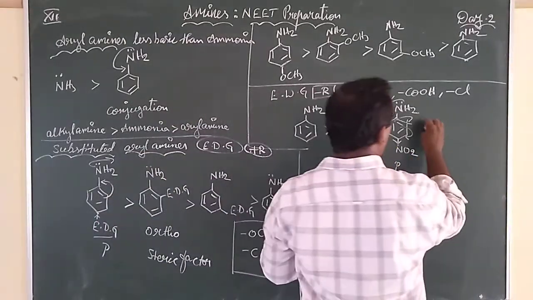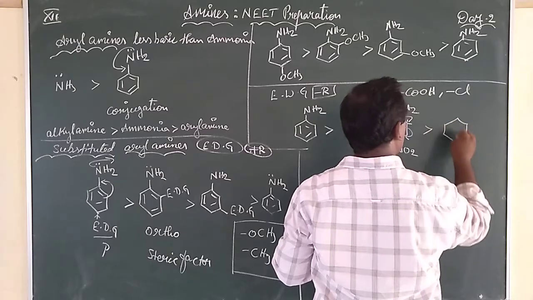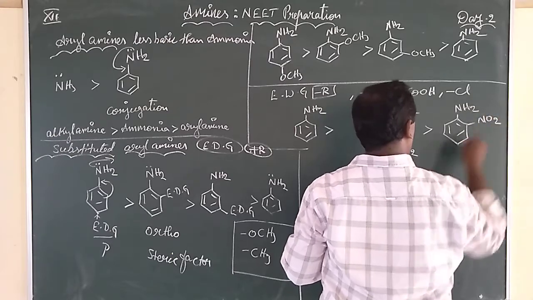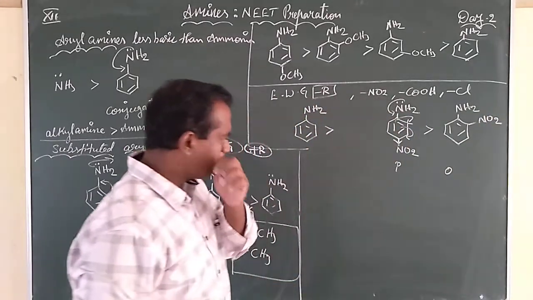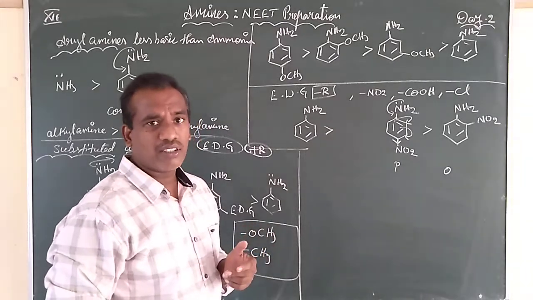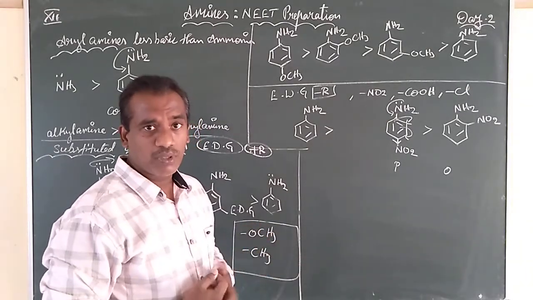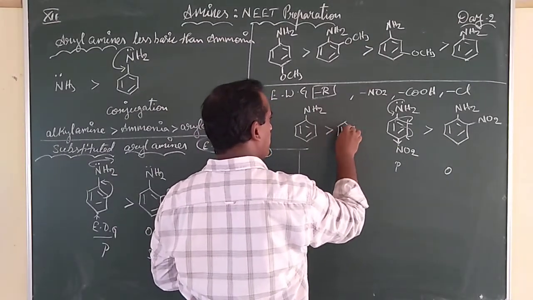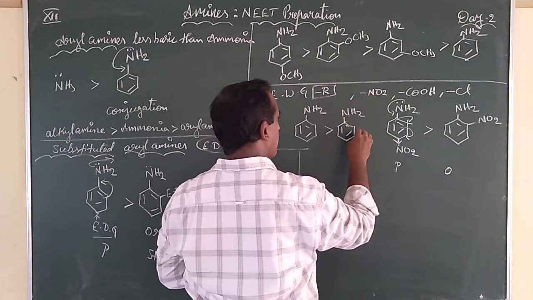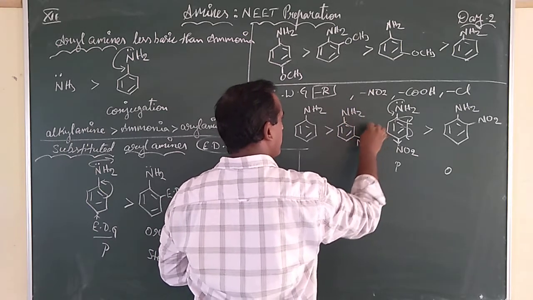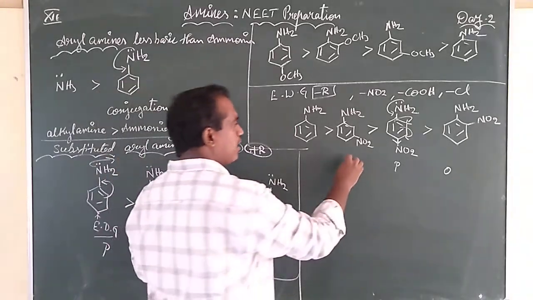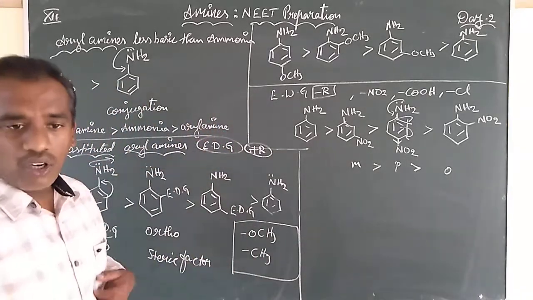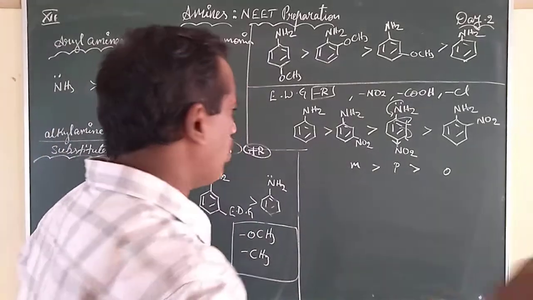And coming to the ortho position, if the electron withdrawing group is present at the ortho position, it is less basic than the para position. Meta does not have any effect. It will not withdraw the electrons from the meta position. So we say that meta substituted aniline is more basic than para, and that is more basic than ortho. Don't forget this order. Clear, children? This is a very important order.